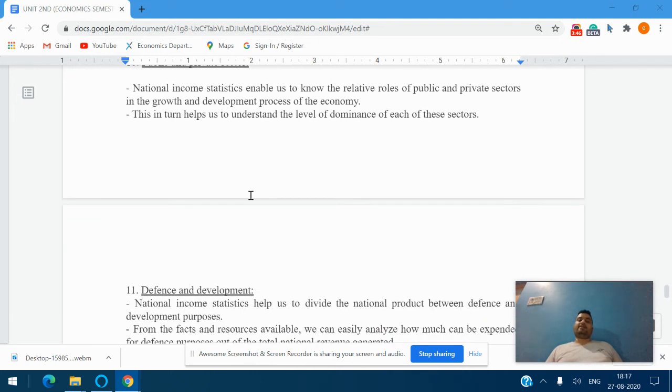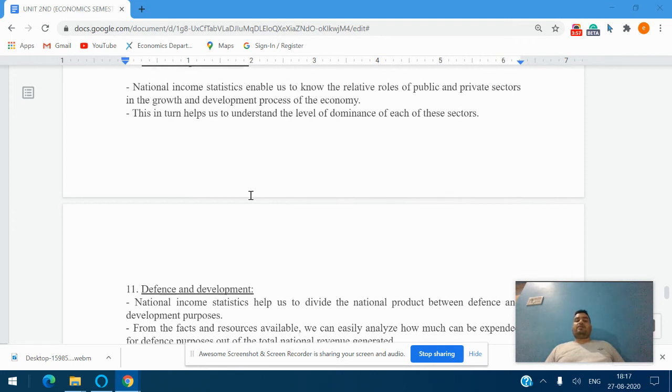Number 10 is the public and private sector. National income statistics enable us to know the relative roles of the public and private sectors in the growth and development process of the economy. This in turn helps us to understand the level of dominance of each of these sectors.